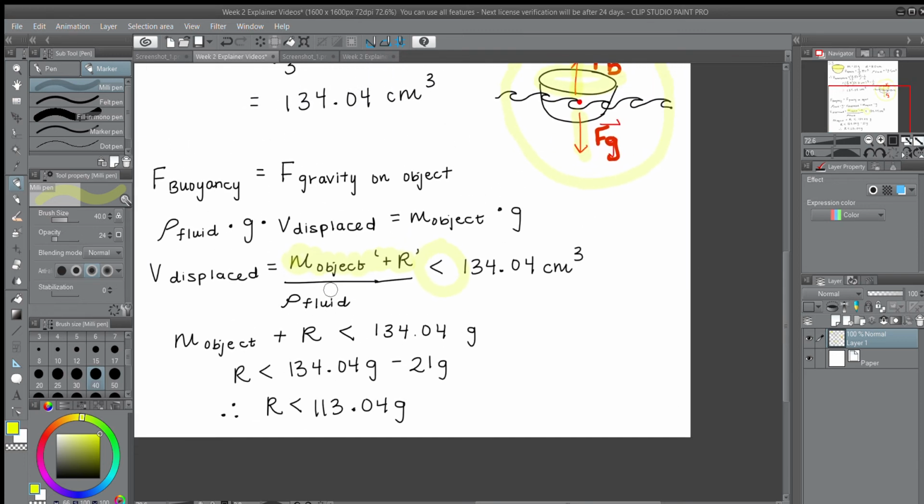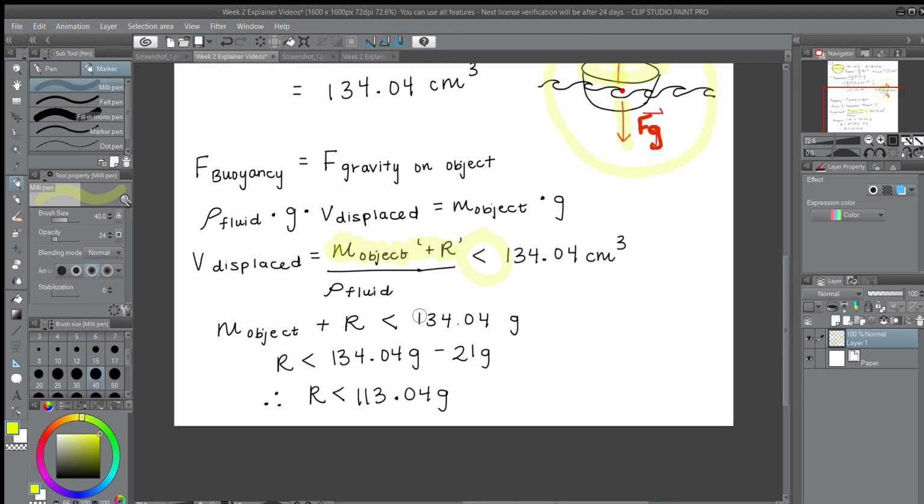Now, when I multiplied the density of the fluid on each side, I found that it just equals 134.04 grams. That's because the density of our fluid in this case is just water. It's nice. It's just 1 gram per centimeter cubed.